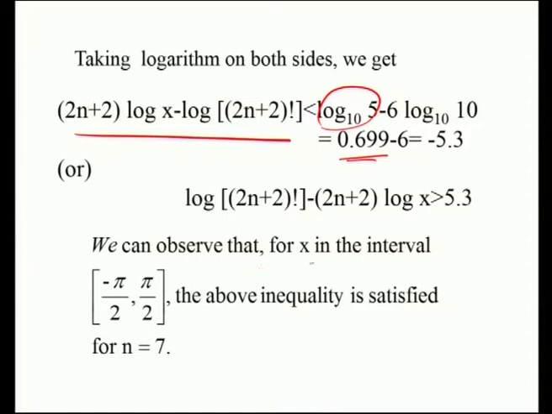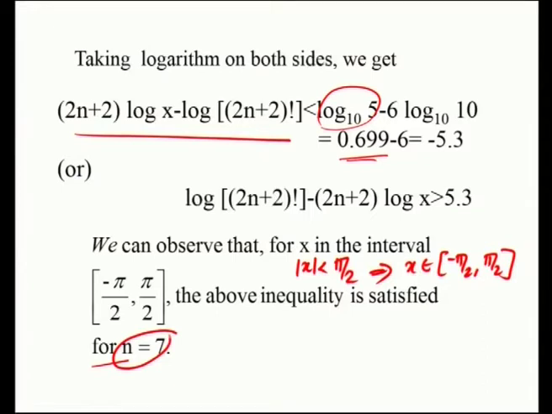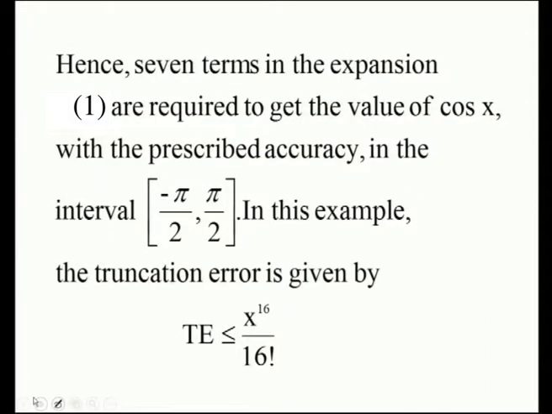So, we can observe that for x in the interval minus pi by 2 to pi by 2, because we have taken mod x less than pi by 2. When you remove the modulus, we get x belongs to (-pi/2, pi/2). The above inequality is satisfied for n equal to 7. Hence, 7 terms in the expansion of 1, that is the cos x expansion, are required to get the value of cos x with the prescribed accuracy in the interval minus pi by 2 to pi by 2.